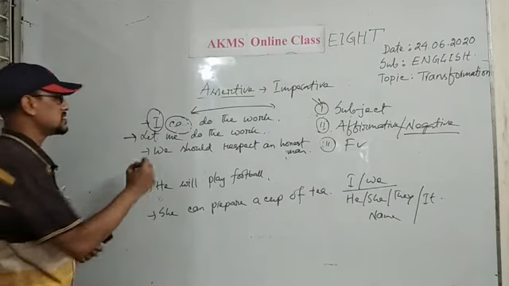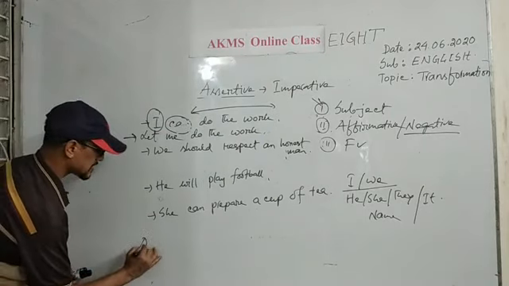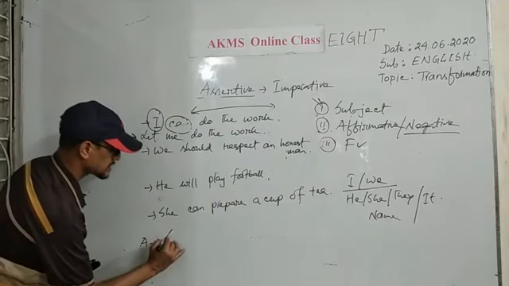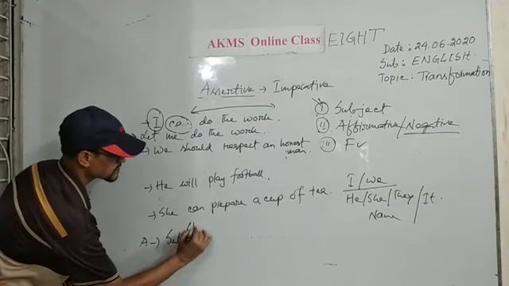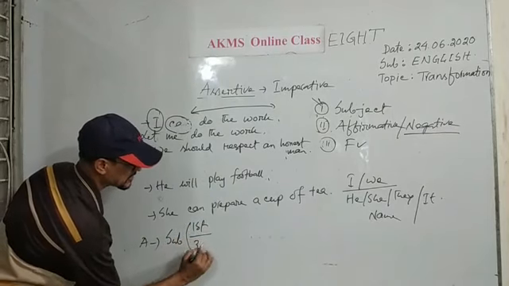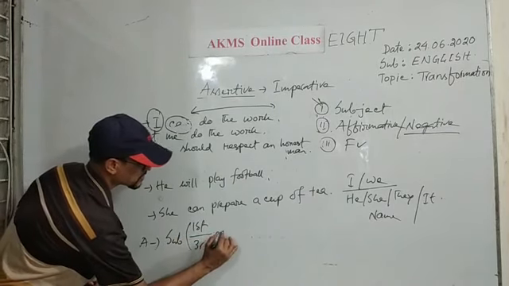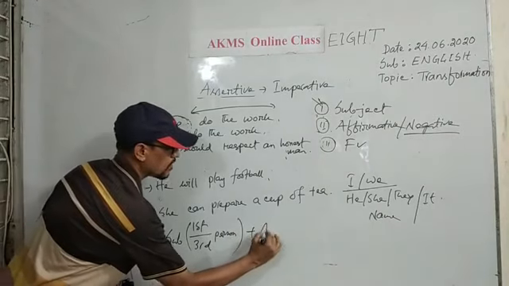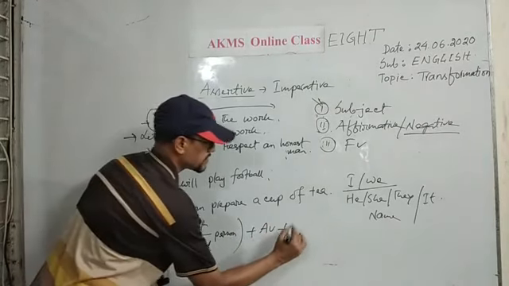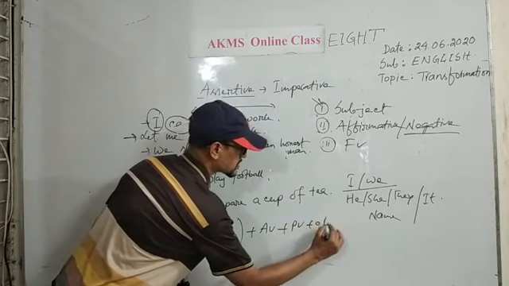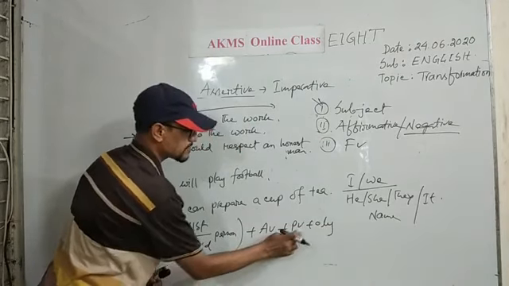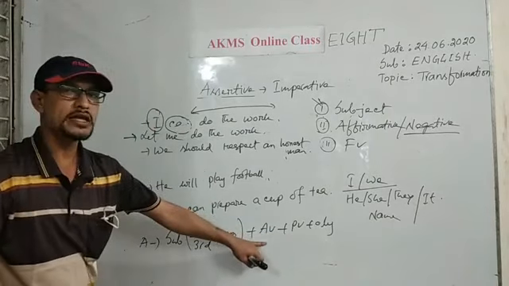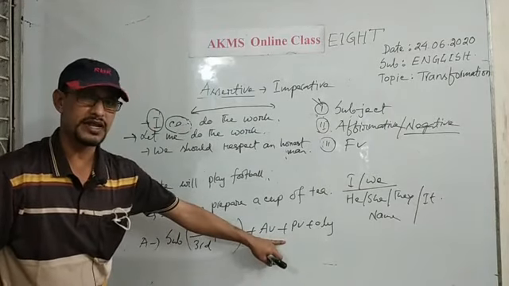Then dear students, whenever the sentence is in affirmative form, what is the structure? Subject, and the subjects are first and third person. Then auxiliary verb, principal verb and object. These auxiliary verb and principal verb combinedly are called finite verb.